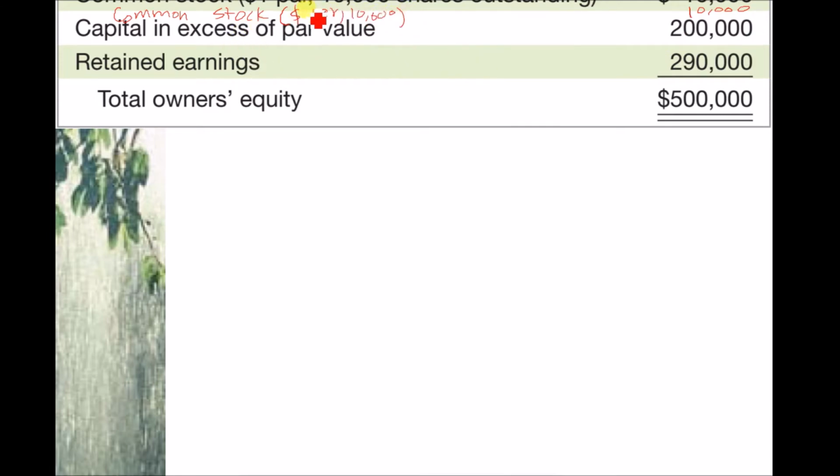Now we have 11,000 shares, right? So 11,000 multiplied by 1 makes 11,000.